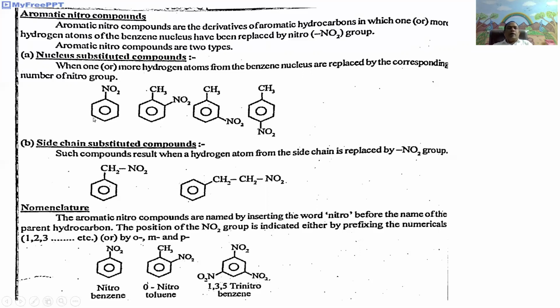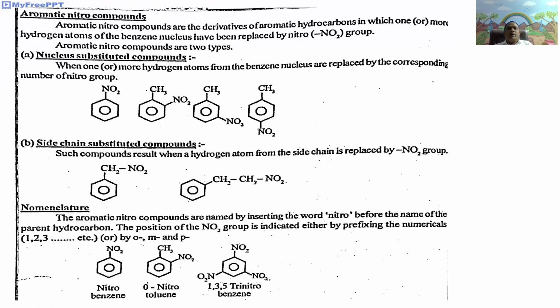Here the aromatic nitro compounds are of two types: nucleus substituted compounds. Nucleus substituted compounds means in the benzene ring, one or more hydrogen atoms are replaced by the nitro group. The obtained compounds are called nitrobenzene or substituted nitrobenzene.